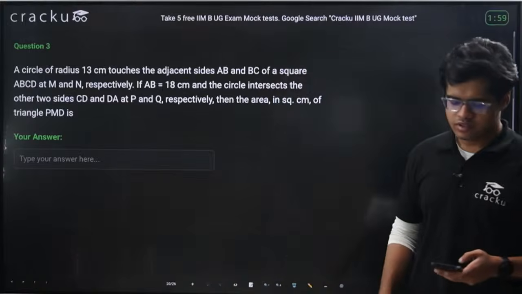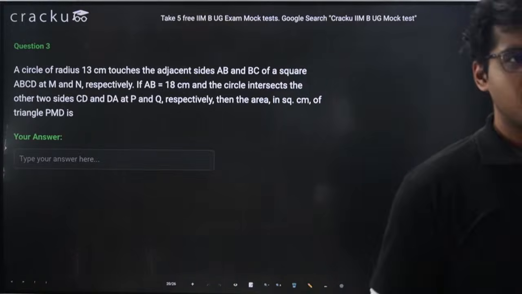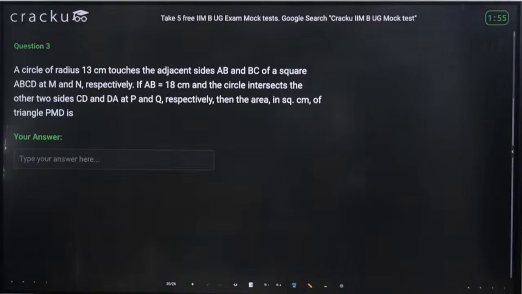This is a tough question. Try to mark it right. Try to attempt it. I mean, try to get this. If not, I am there. I will help.